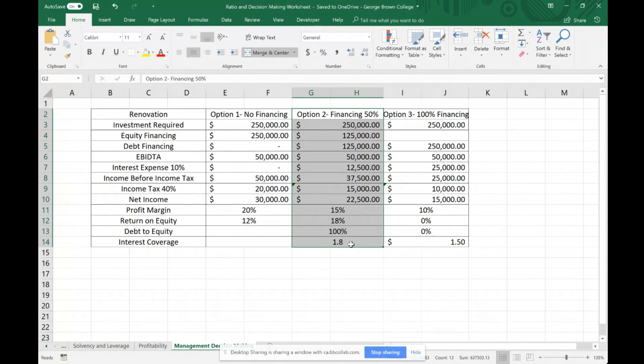You'll see under different situations, a lot of this changes. It's also important to note that this was evaluating a standalone project. So you've decided you're doing a renovation, you just don't know how to finance it. On the other hand, if you were deciding whether to renovate your restaurant or build a patio, you'd be evaluating them as standalone projects originally, and then comparing them together to figure out which one you do.